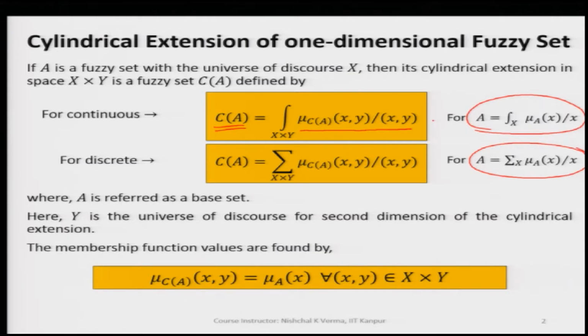This is why we call it the cylindrical extension of fuzzy set A.